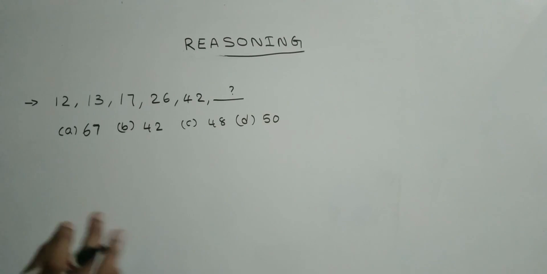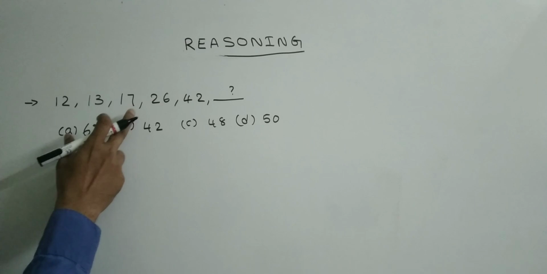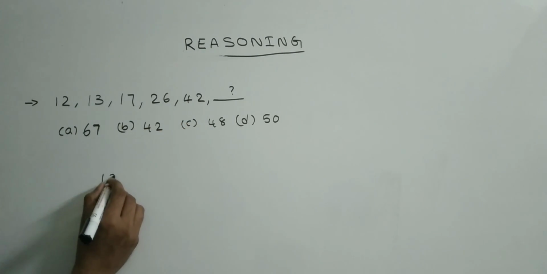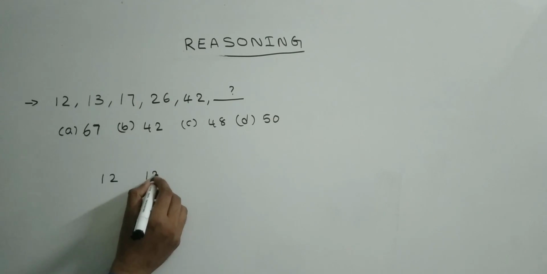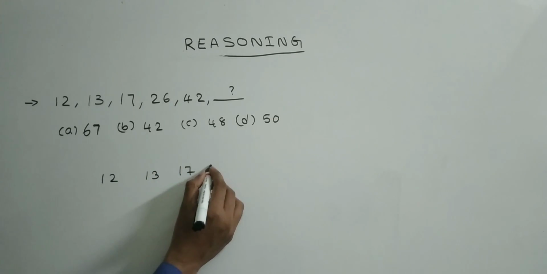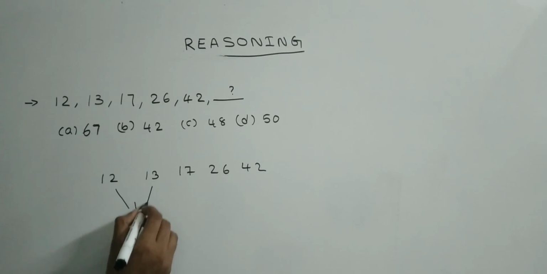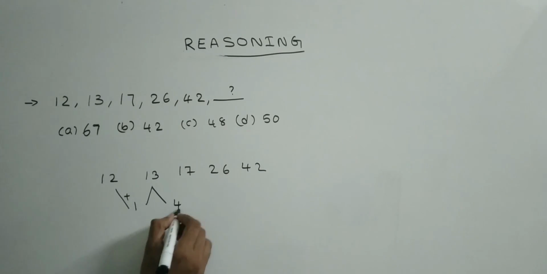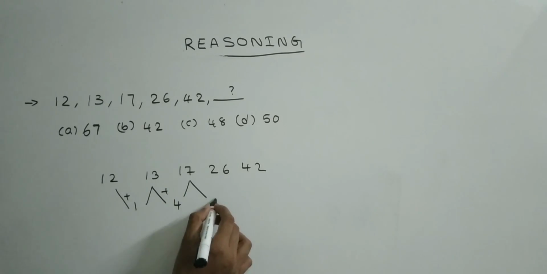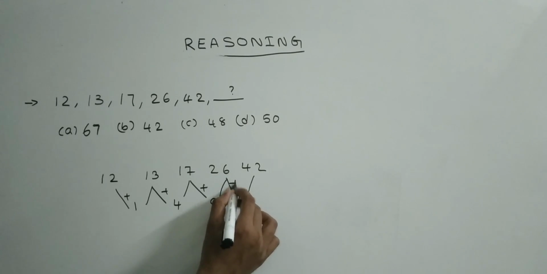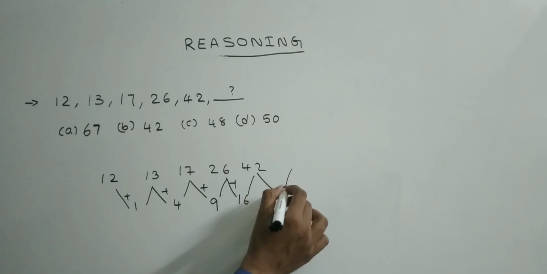See friends, next problem. 12, 13, 17, 26, 42. Friends, every time you just go for difference. Then if you find the difference, then easily we will get the logic behind the numbers. See friends, what is the difference here? 1 plus 1. Here what is the difference? 4 plus 4. Here what is the difference? 9 plus 9. Here what is the difference? 16 plus 16.